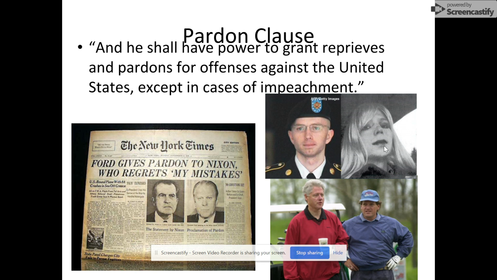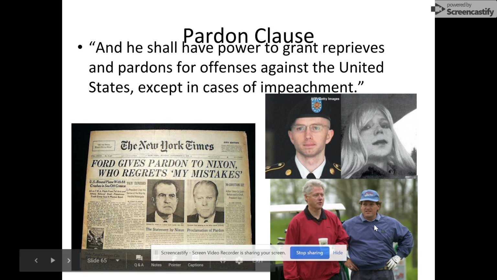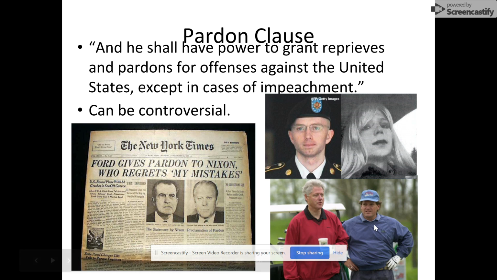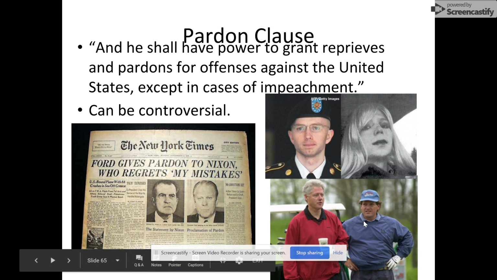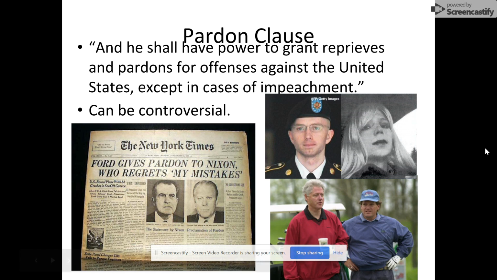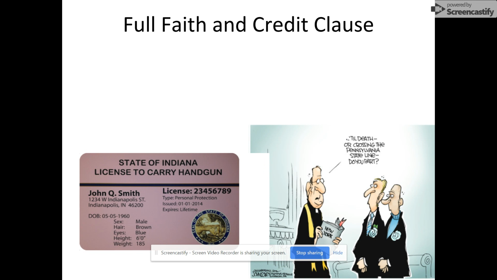He actually commuted the sentence of an individual who had leaked classified government information. But it was controversial because the person is transgender. And so there was this big question: is he only getting pardoned because of their gender? So it was a big controversy there. Another big one was when Bill Clinton pardoned his brother for drug crimes. So it can be controversial because it can feel unfair, but the president does have power to do it.